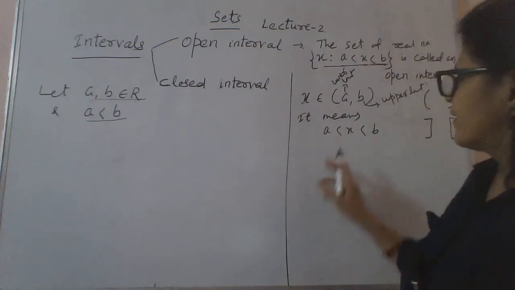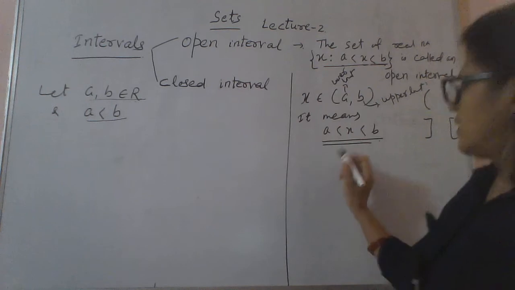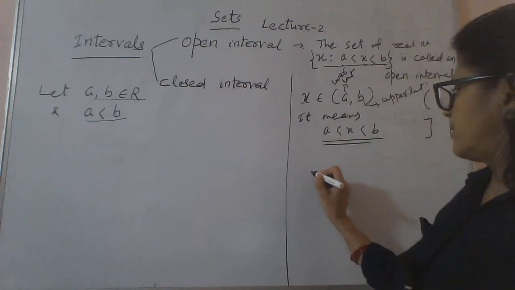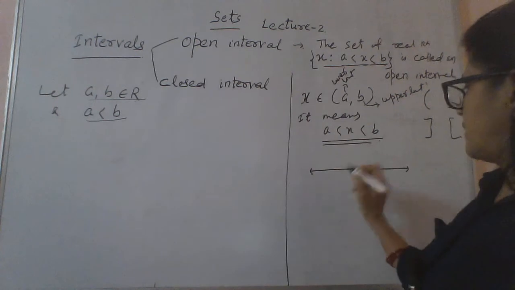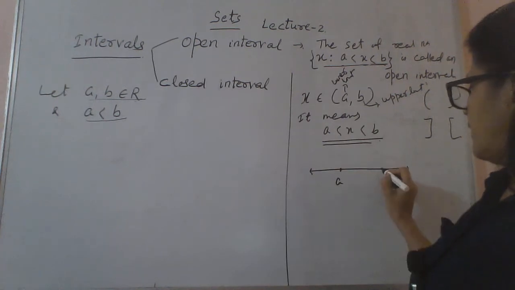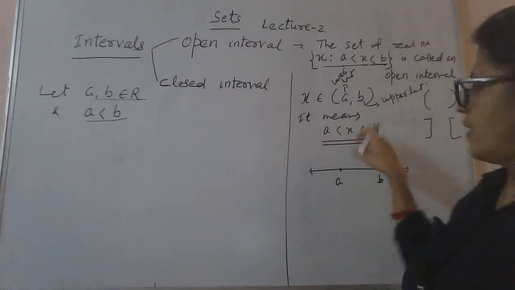Open interval means this. Whenever we want to plot it on the number line, I am taking the real number line here. It is a, it is b. So x lies between a and b.